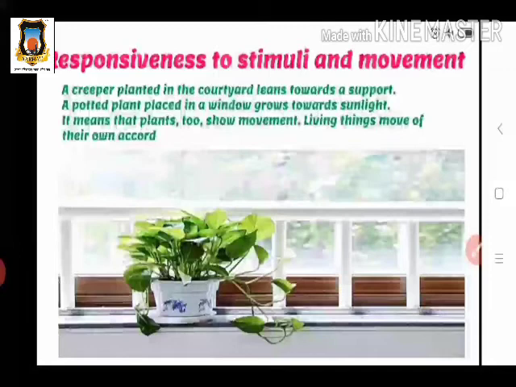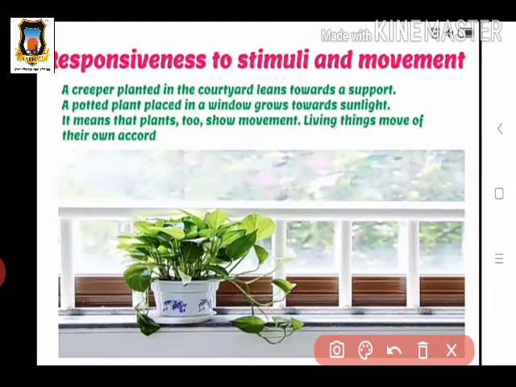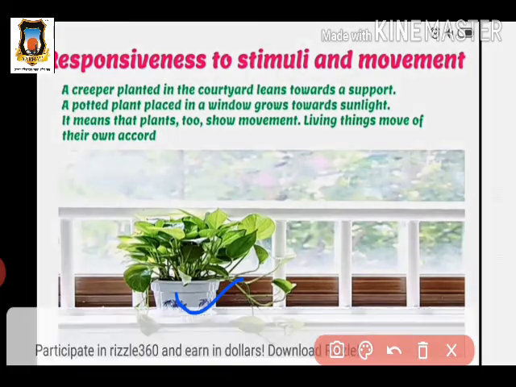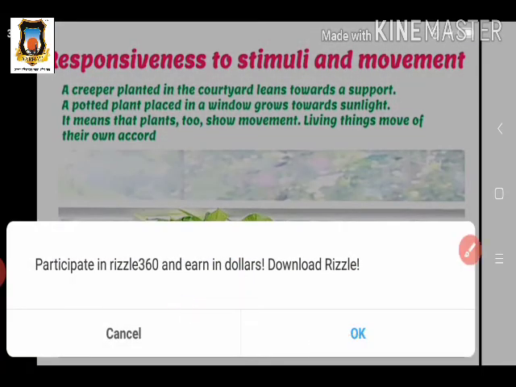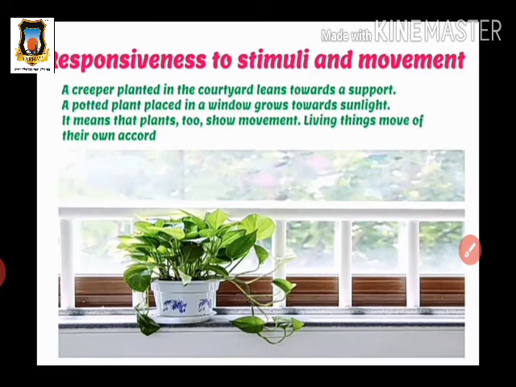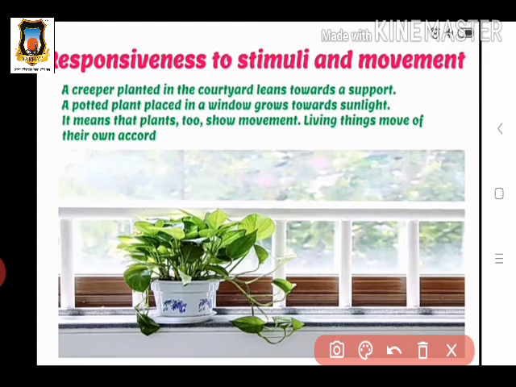Okay. Or also we see another plant in this image, the potted plant, which is kept in the window. Then what happened? The direction of growth of this plant is toward the sunlight. If we see out of this window there is sunlight, so this plant grows towards the direction of the sunlight. So by these two actions we can say that plants also move in response to the surroundings or stimuli.